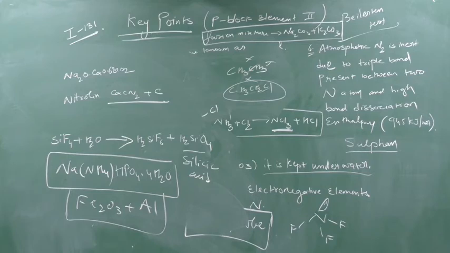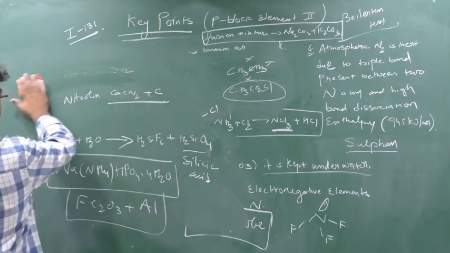Next, write down. Last two or three key points are there.